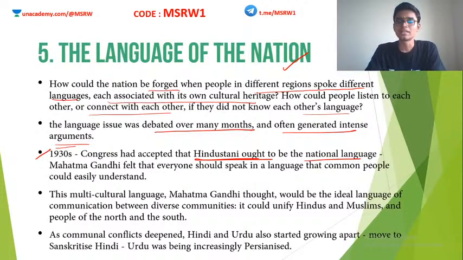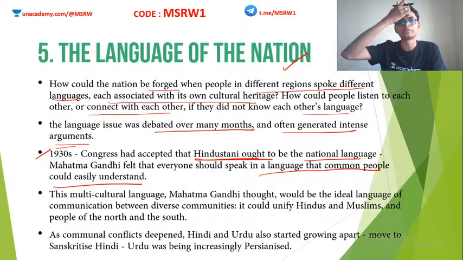Hindustani, a mixture of Hindi and Urdu, was actually one of the most popular languages in India at that time. The majority of the people knew this language. So Congress in the 1930s had accepted that Hindustani would become the national language of India. Mahatma Gandhi also felt the same thing. He thought that everyone should speak in a language that common people could easily understand. So rather than going with Hindi or Urdu or any other language, Hindustani would be a very good alternative. Everybody accepted that in the 1930s.